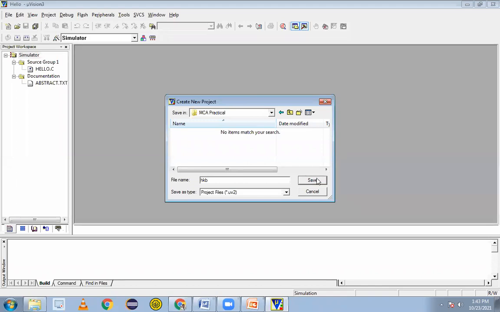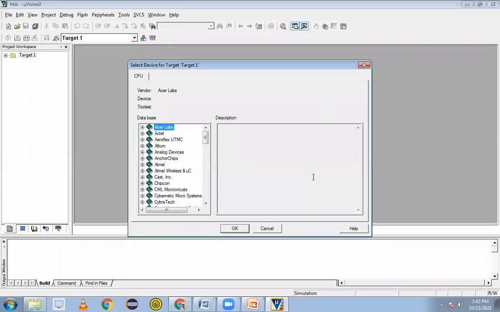Give the project name. Then save. Just click on the save button. I'll repeat that part. Once the software is open, go to the project, select new project, then give the name to the project and click on the save button.